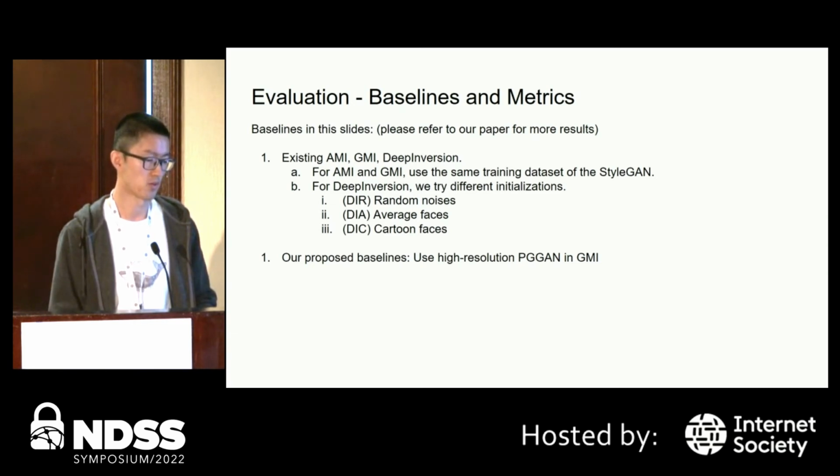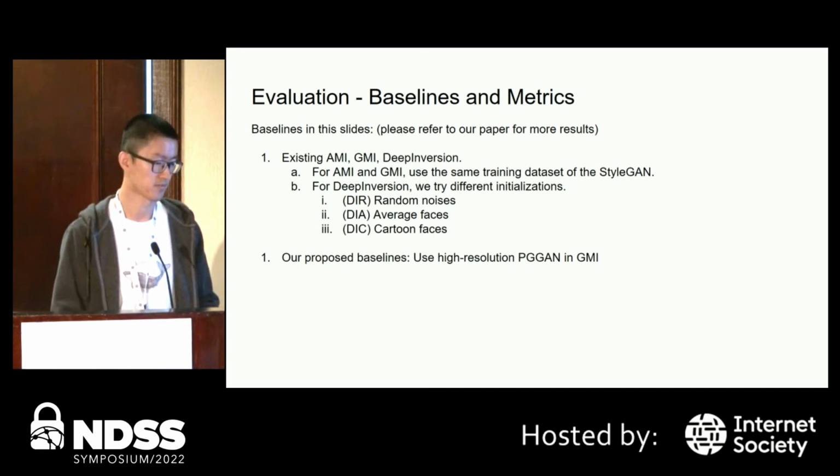To fairly compare our approach against AMI and GMI, we trained them on the same training dataset of the StyleGAN we used. For deep inversion, the original implementation starts with random noises, denoted by DIR here. We also tried different initializations, such as the average faces denoted by DIA and the cartoon faces denoted by DIC.